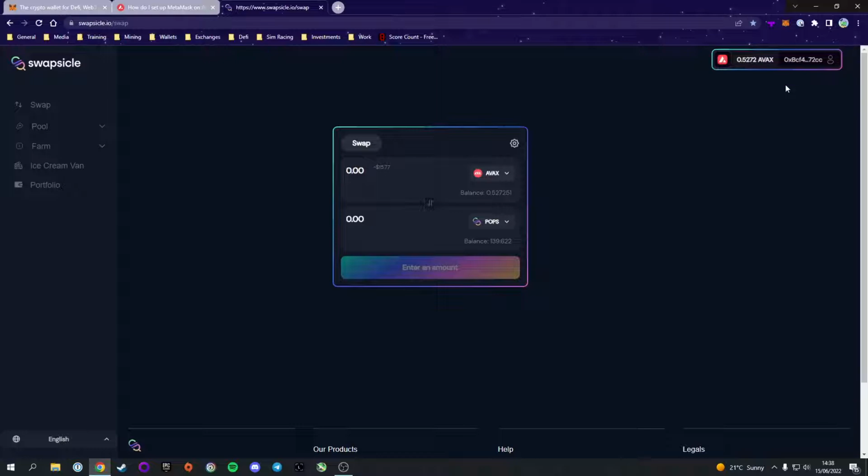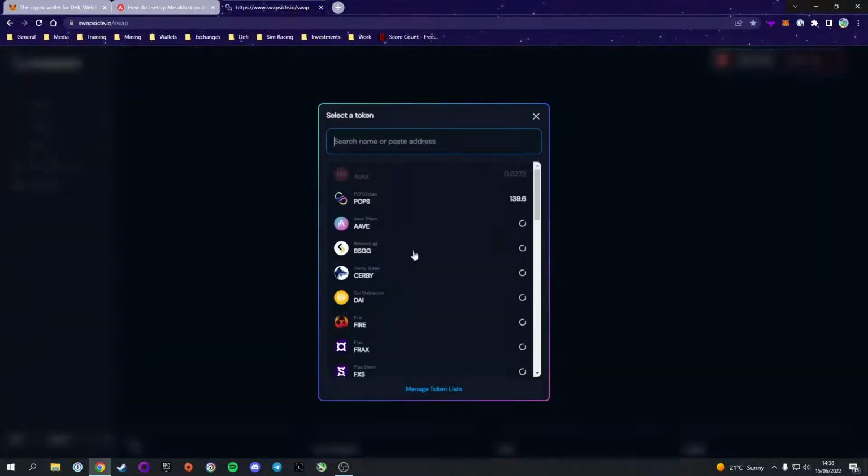Now the first thing we're going to talk about through this little bit of a beginner's guide section is the swap function, right? If you've ever used a DEX before on any network, this is going to be extremely familiar. But if you haven't, this is how it works. The DEX allows you to swap one token into another. Simple. So at the top here, we can select what we want to trade. And at the bottom, we can select what we want to receive.